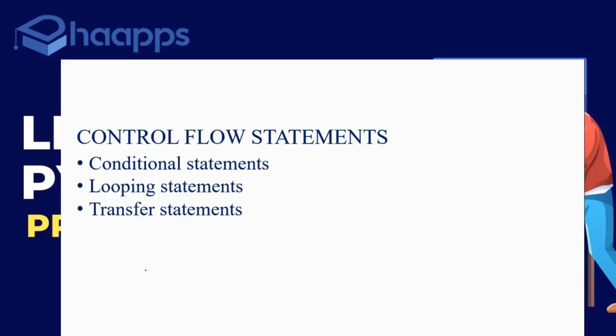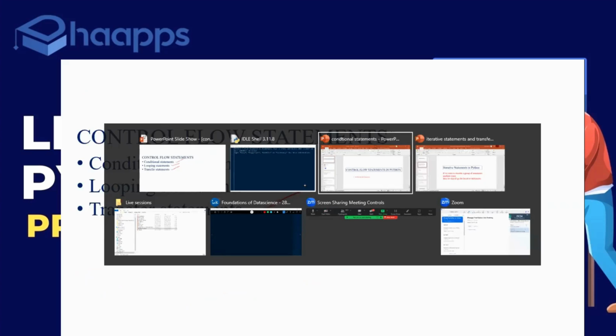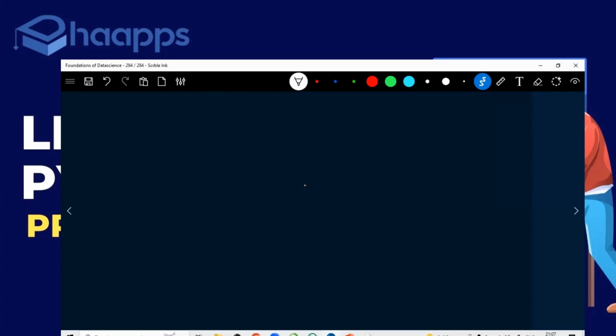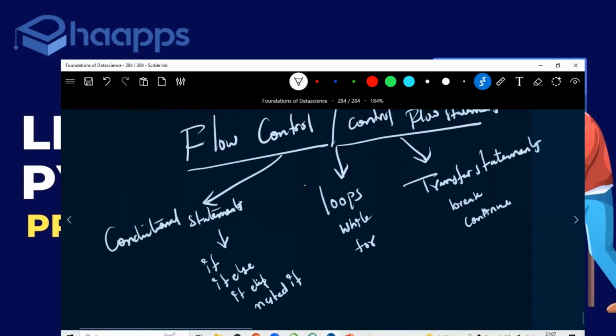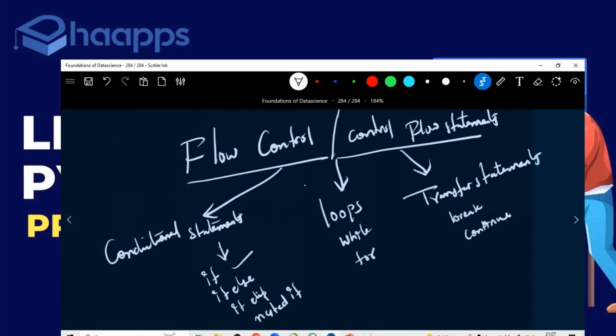Okay, so as I told you already, control flow statements are of three different types: conditional statements, looping statements or loops, and transfer statements. In conditional statements we have if, else, if elif, nested if. In loops we have while loop and for loop. In transfer statements we have break and continue.